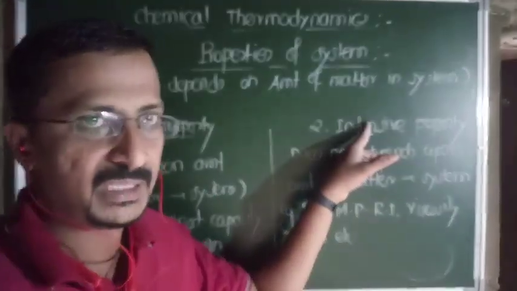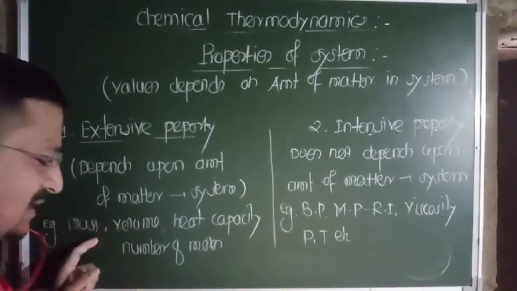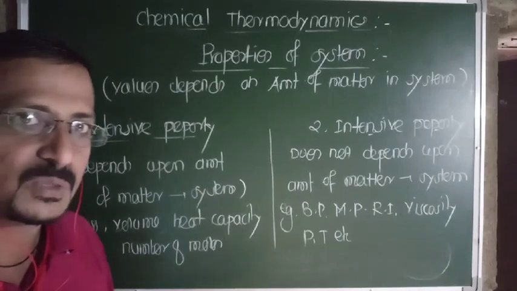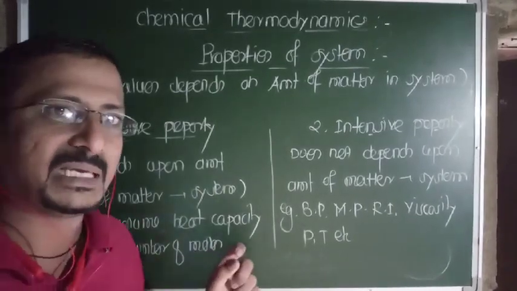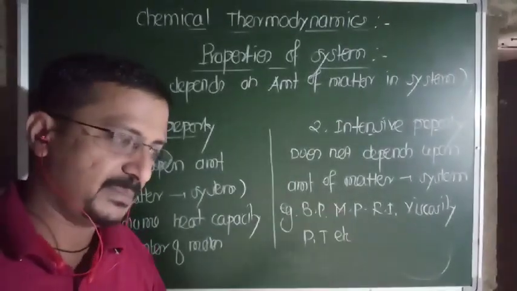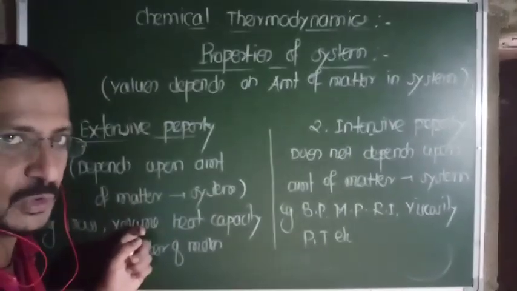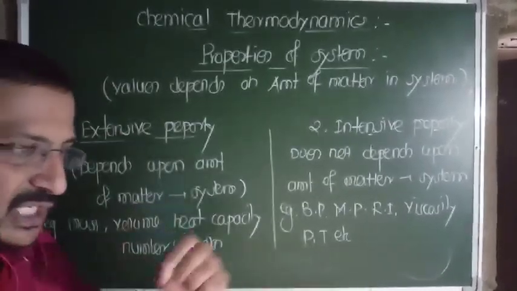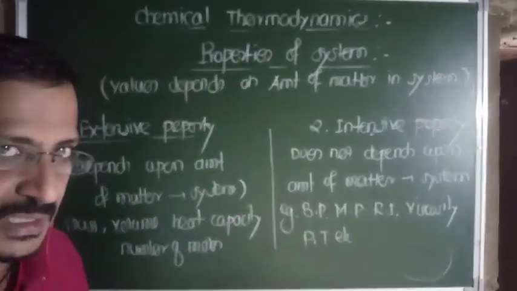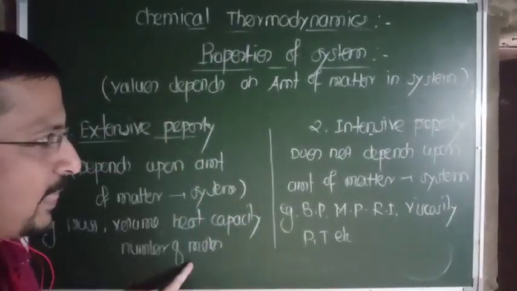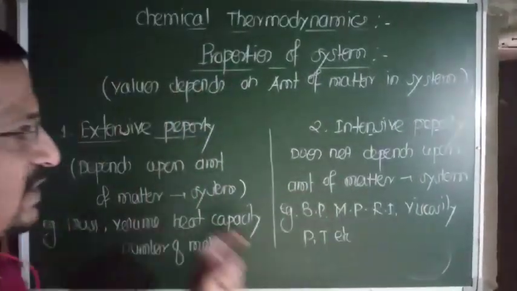Intensive property. But if you consider the volume or mass, suppose the mass of 2 kilogram, or volume of suppose 1 kilogram gas has a fixed volume, and the same gas if we change the amount, that is 2 kilogram, its volume changes. So by changing the amount of matter present in system, if that value changes, it is extensive, and if it remains the same, it is intensive. What is the basic difference between extensive and intensive?